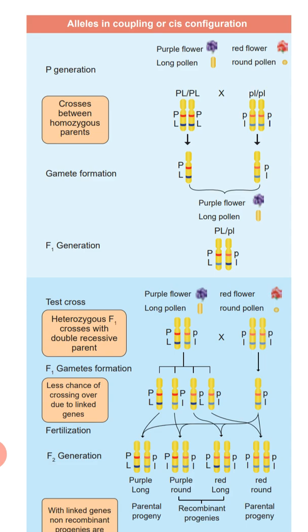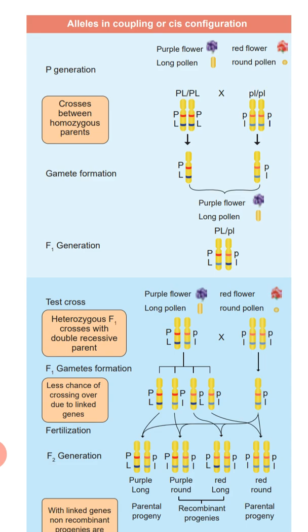Purple is represented by capital P and long pollen by capital L. Similarly, red flower is represented by small p and round pollen by small l.